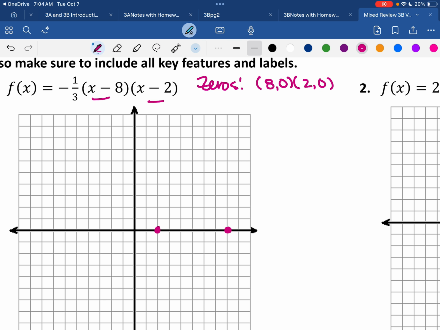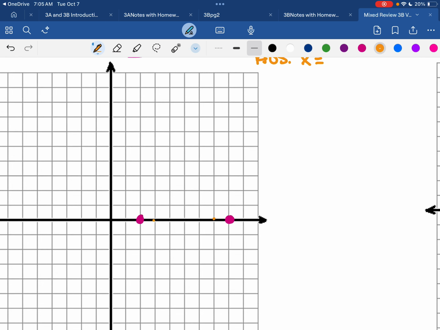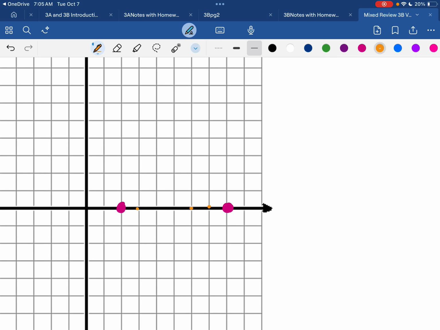So the next thing I'm going to do is find my axis of symmetry. My axis of symmetry is at x equals, and what I'm going to do is find the middle between those two dots. If I come in from both sides, I find that this is the middle. I take 6 divided by 2, and I get 3. But this is my axis of symmetry.